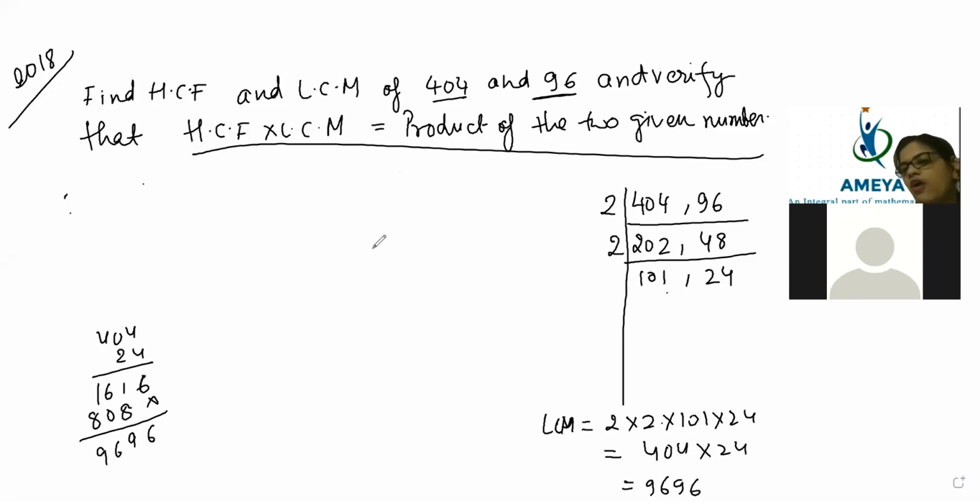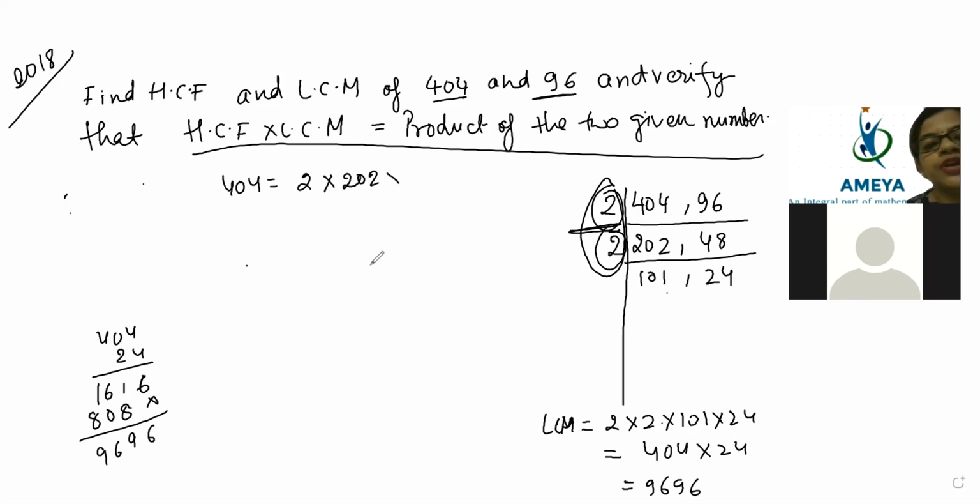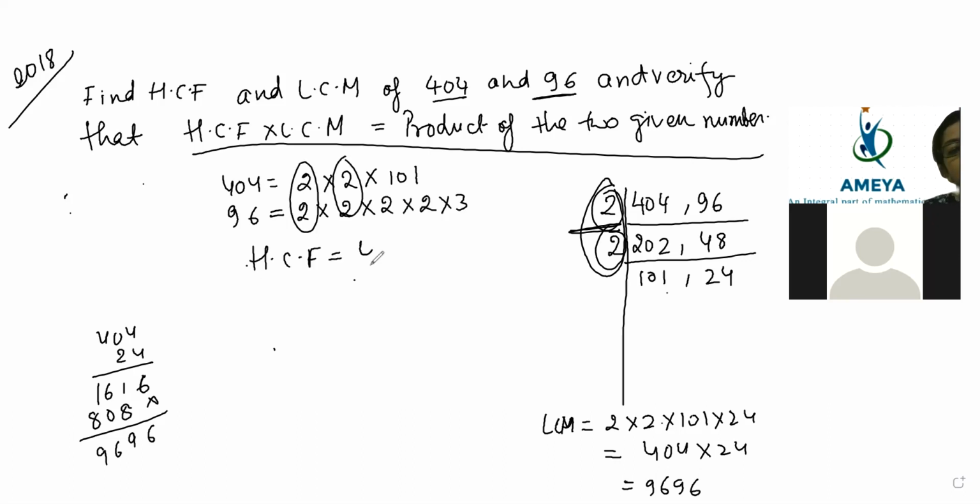Fine. What is the common factor? HCF is exactly coming 4. You see the HCF, the common part, is 4. If you want, you can do it like this. 404 is 2 into 202. I'll write it directly. The factors are 2 into 2 into 101, and 96 is 2 into 2 into 24.